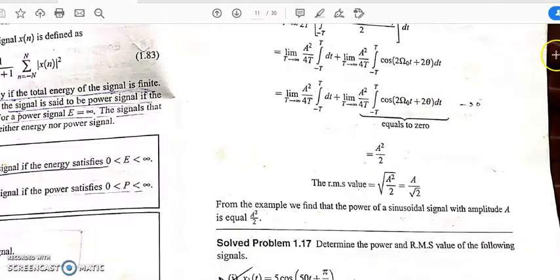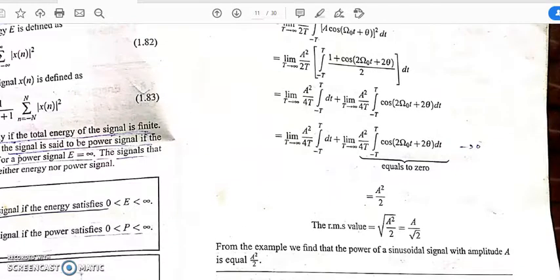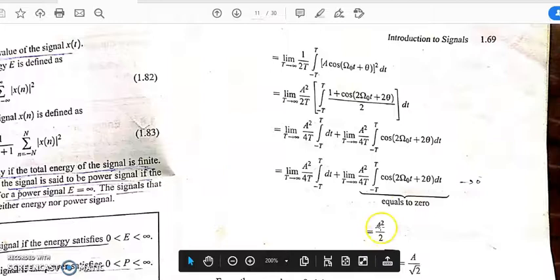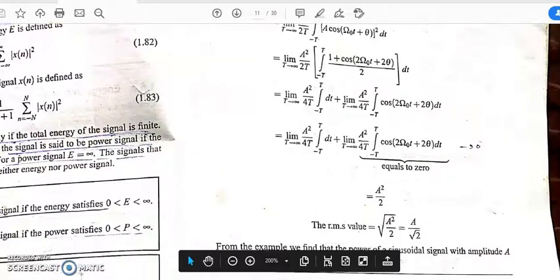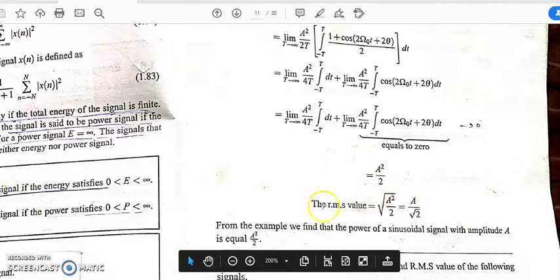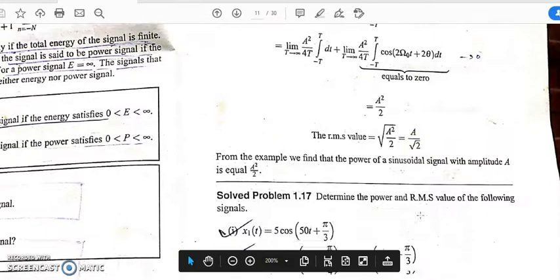If the signal was cos t, then A is 1, so the power will be 1 by 2, and the RMS value, root mean square value, is root over of the power, so it will be root over A square by 2, that means A by root 2.